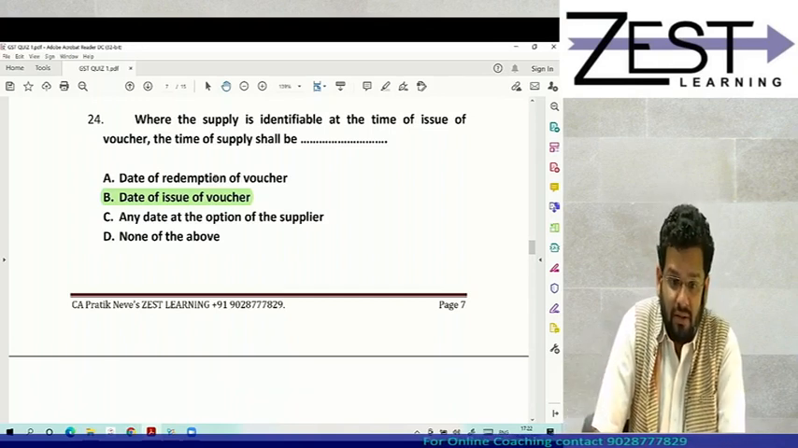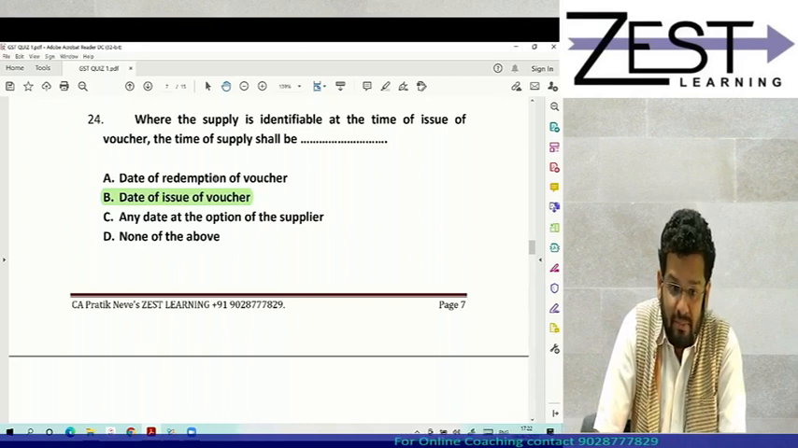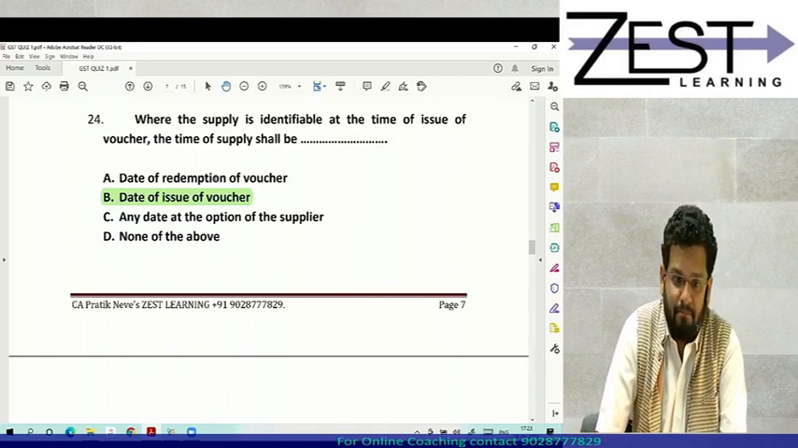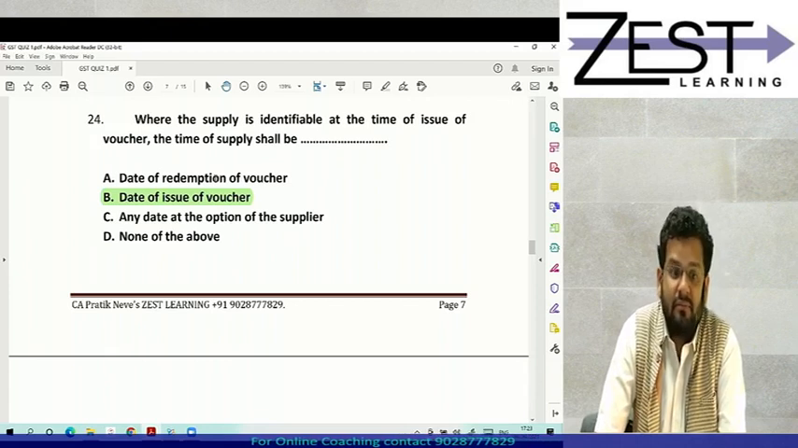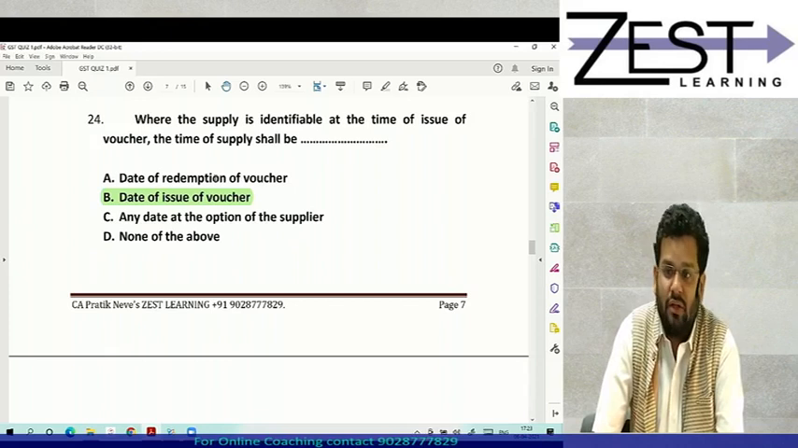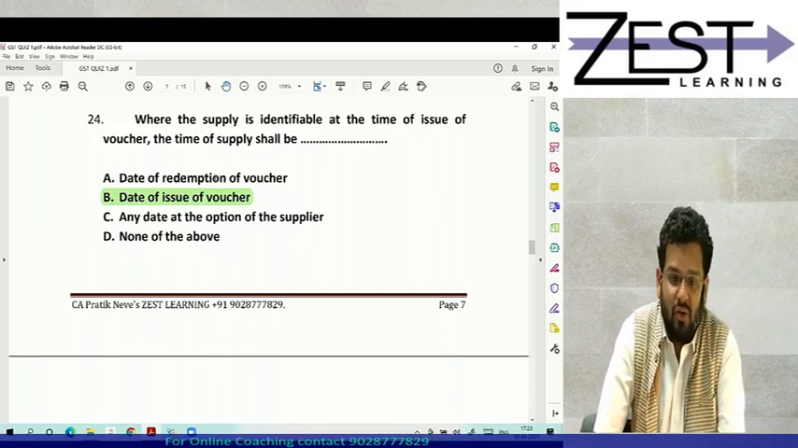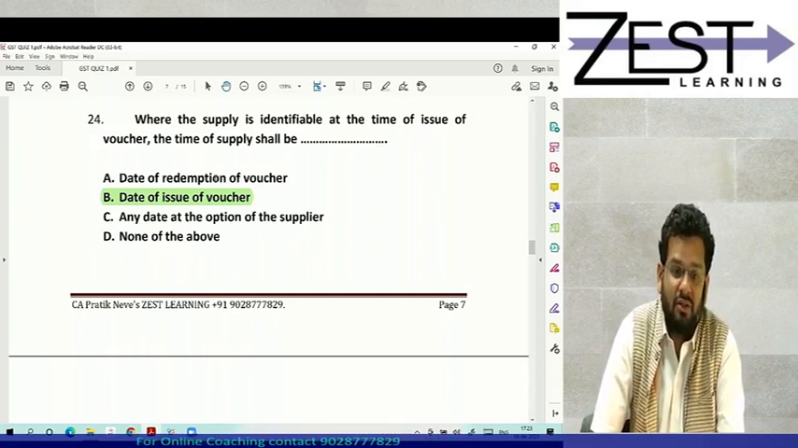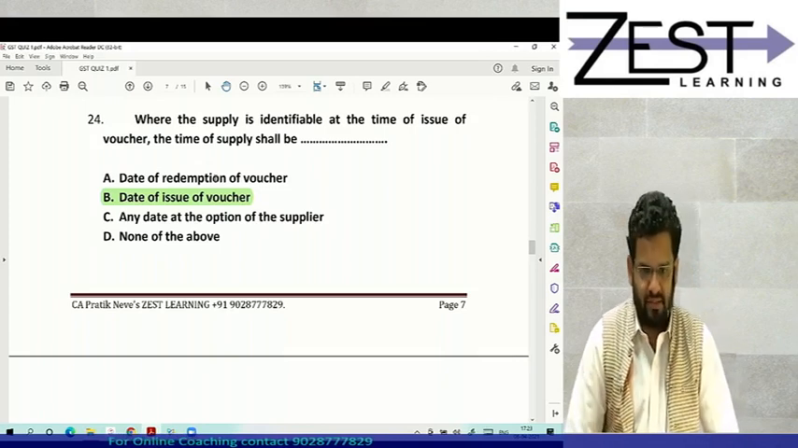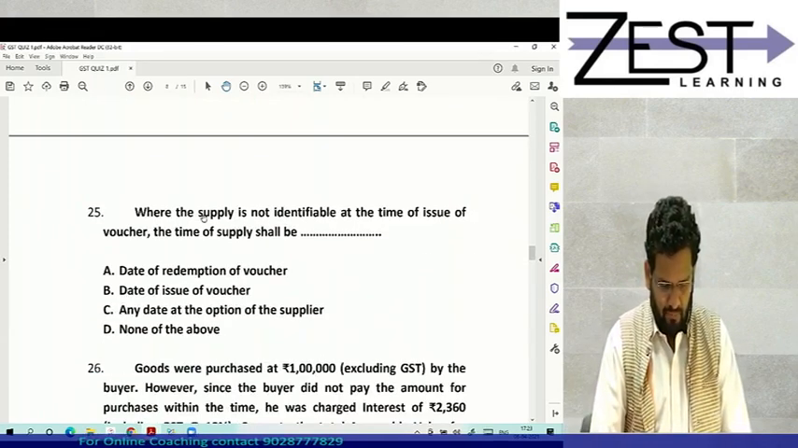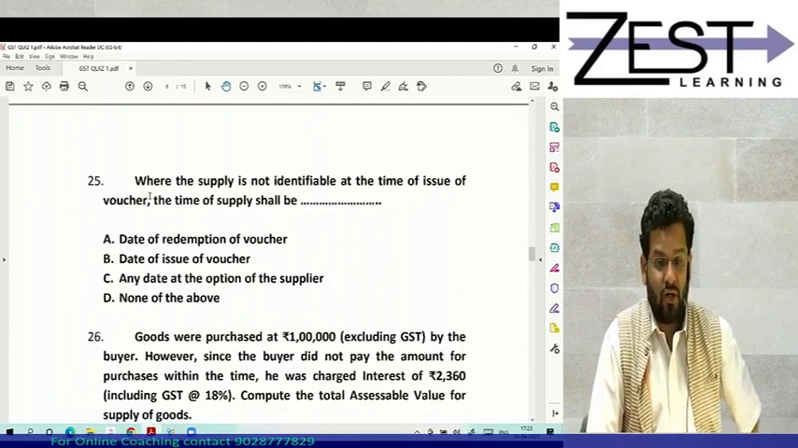The example that was given was of Raymond's Limited. Perfect. Another example could be of Bata, that Bata stores has issued a voucher which can be redeemed only and only against footwear. Yes, Cotton King issues a voucher which could be redeemed only against clothes. Correct. Very good. Then where supply is not identifiable.